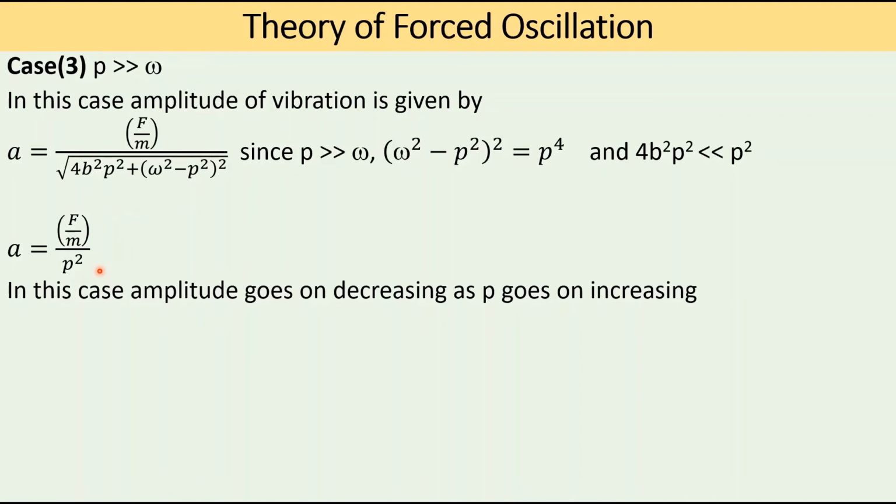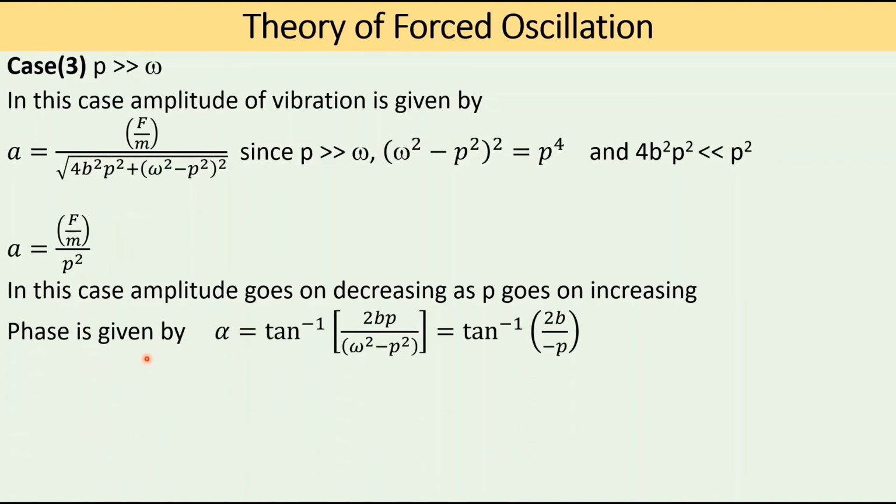The phase is given by alpha is equal to tan inverse of 2bp divided by omega squared minus p squared. Here P is very large compared with omega, so omega can be neglected, and this becomes equal to minus p squared. One p gets cancelled, so this is equal to tan inverse of 2b by minus p.